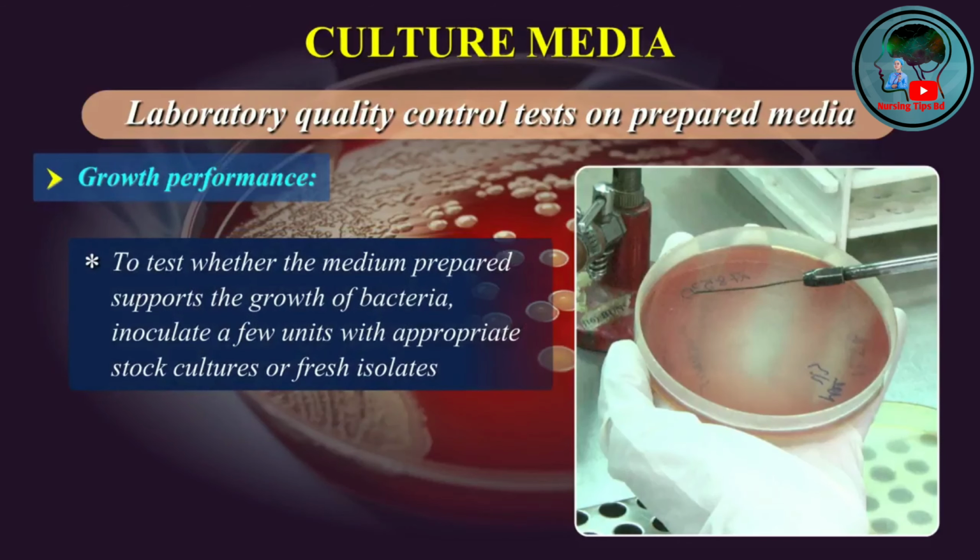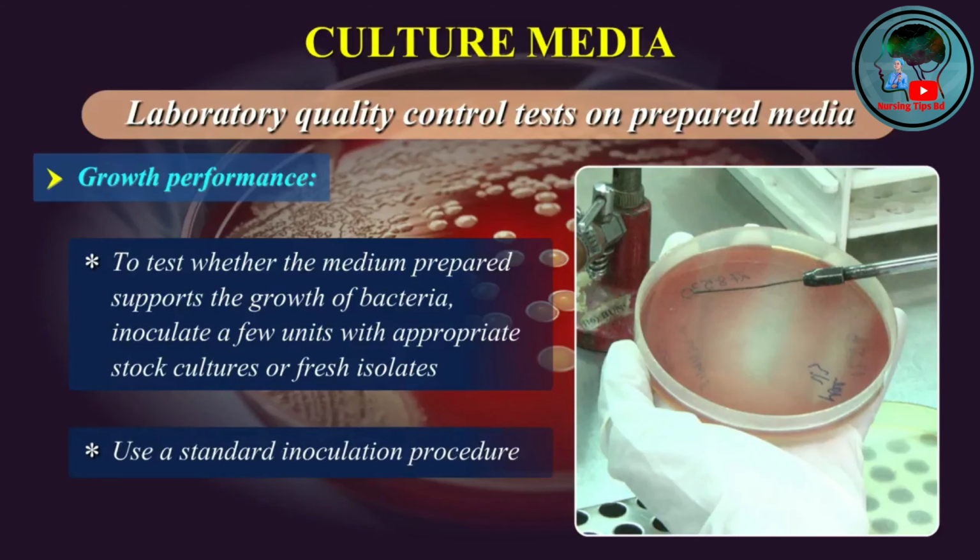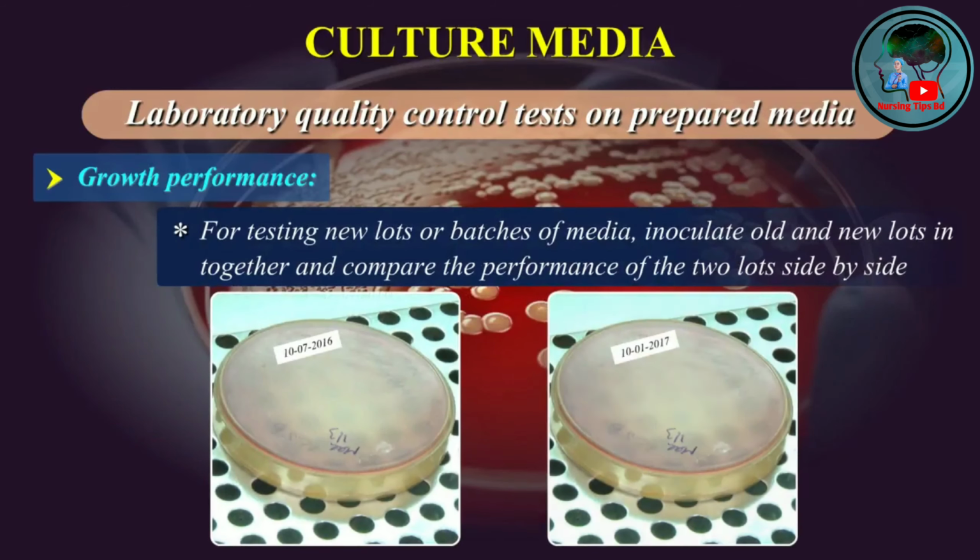Growth performance. To test whether the medium prepared supports the growth of bacteria, inoculate a few units with appropriate stock cultures or fresh isolates. Use a standard inoculation procedure. For testing new lots or batches of media, inoculate old and new lots together and compare the performance of the two lots side by side.